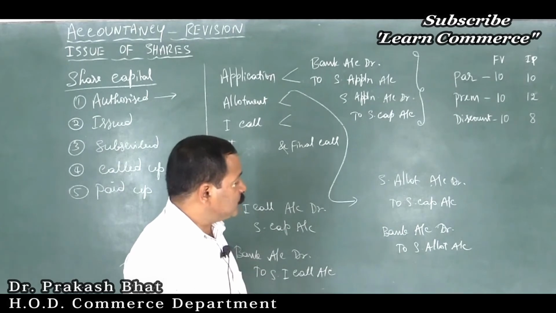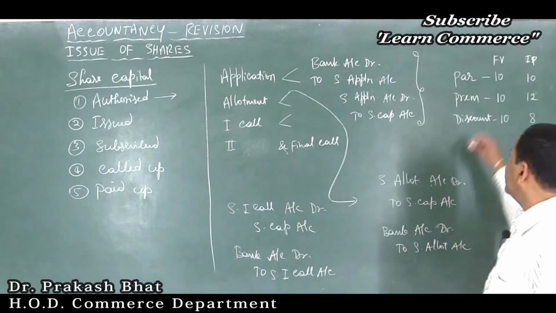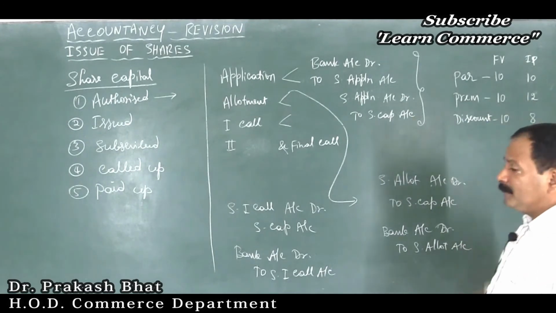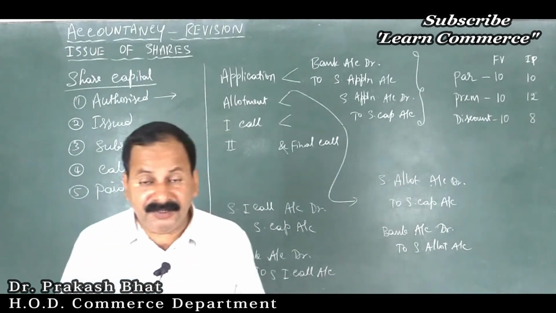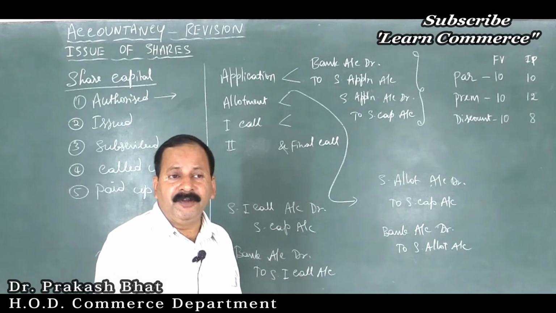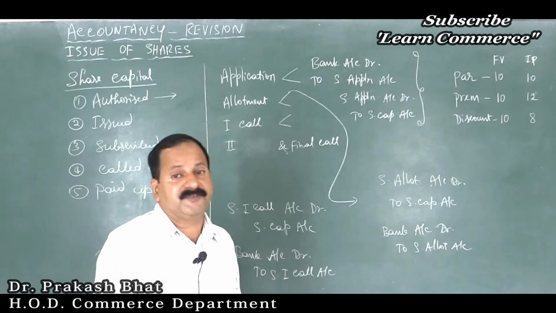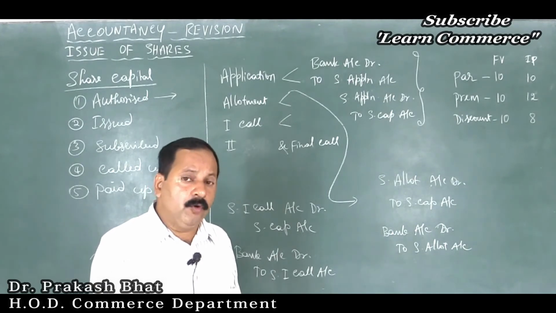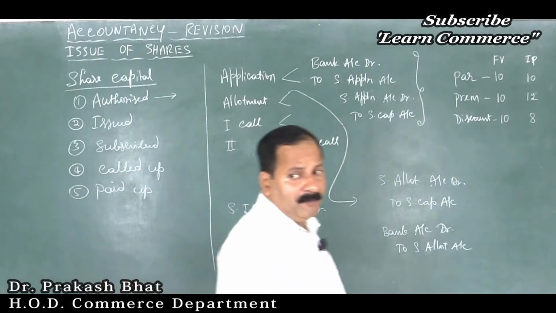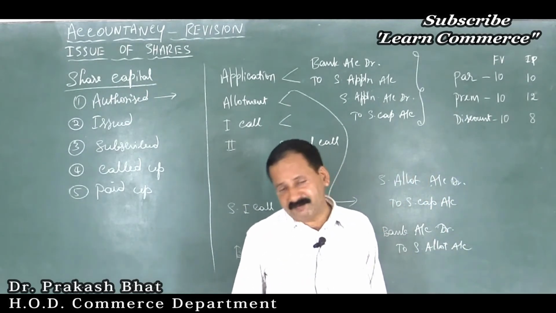So premium means what? It is a profit to the company, right? Instead of selling the shares at the price of 10, which is face value, the company is collecting 12 rupees because the company has a good reputation. Fundamentally strong companies, isn't it? We call those companies blue chips. When they issue shares, there will be oversubscription. What is oversubscription? When the demand from the public for the shares is more than the number of shares issued by the company, it is called oversubscription.